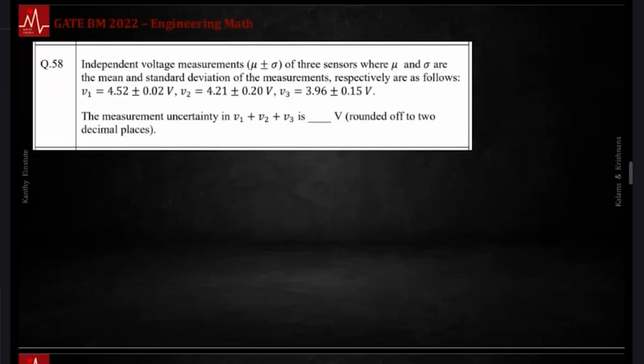Independent voltage measurements for 3 sensors. Measurement uncertainty in V1, V2, V3. There is one important statistics result we'll be using here. Can anyone recall what that is? The mean and standard deviation are given. The question is the uncertainty for the summation of 3 values, the measurement uncertainty of the sum.